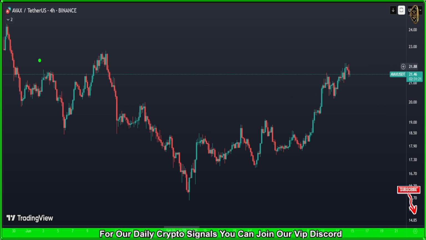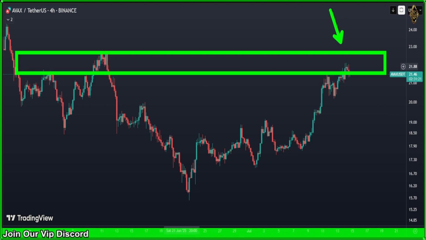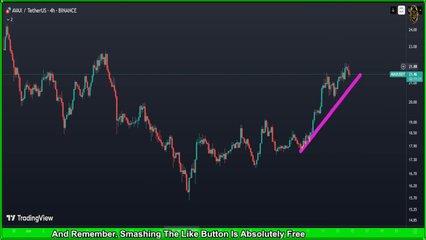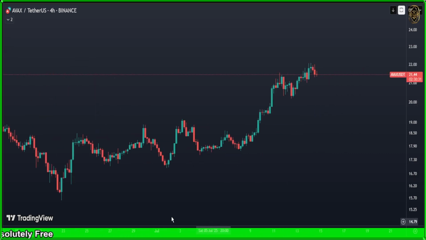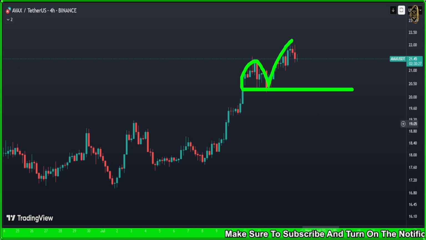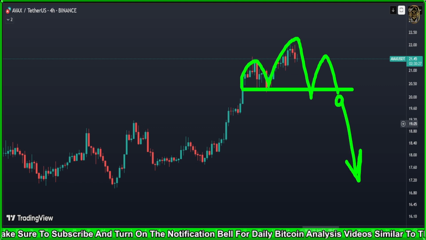But the bad news is we also touched a very strong zone. People who are with me know that it's not my style to enter from zones. But it touched a very strong zone, and in that zone it might give you a big cup and handle. Even that one, you need to focus on. Or it can make a very sharp uptrend. Even that is possible, but watch me, I'm looking at that double top to finish for me to catch a trade. Maybe it's going to give me a double top, head and shoulders, something indicating maybe the market is going to dump, and I'm going to base my trade on that.